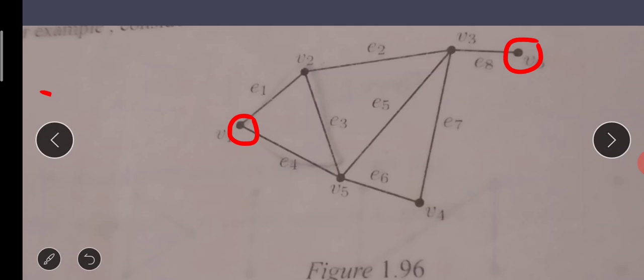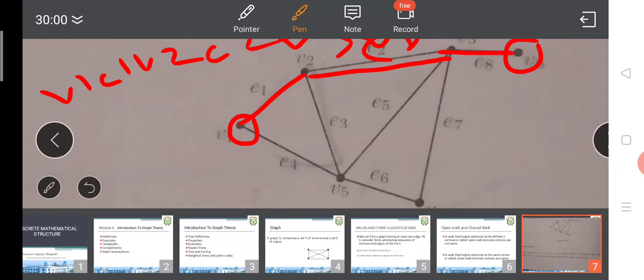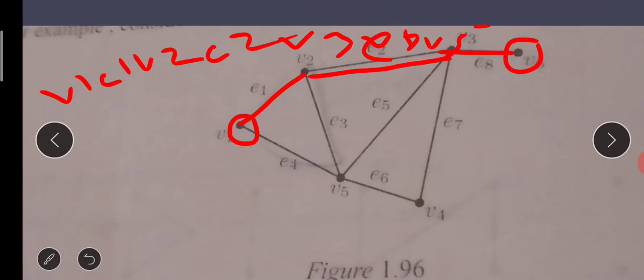Then edge E1 and reach vertex V2. Then edge E2 reaches vertex V3. Then edge E8 reaches vertex V5. So this is a walk.